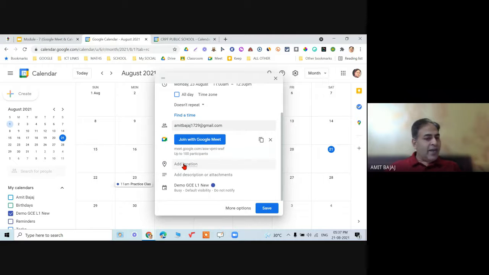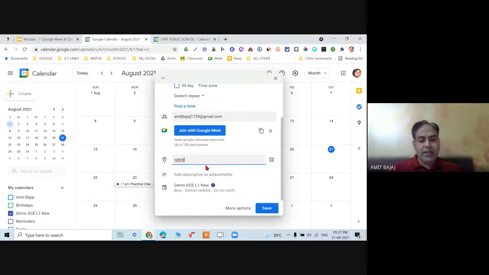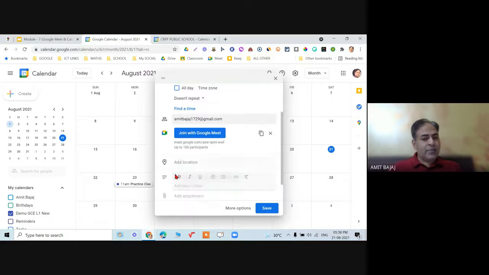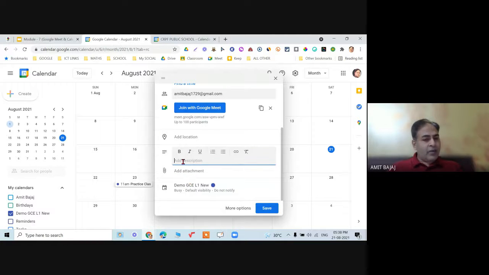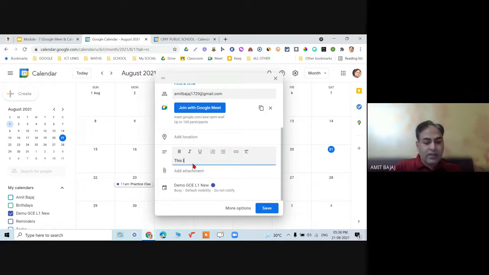I can also add the location, right? So I can select, say, Rohini. This is purely optional, so it will pick from the calendar. It's not right now working. I can also add the description about this. So I have named this as a practice class. So this is regarding your practice class. So any message can be typed.